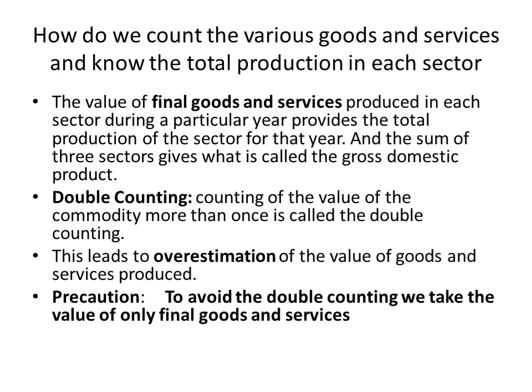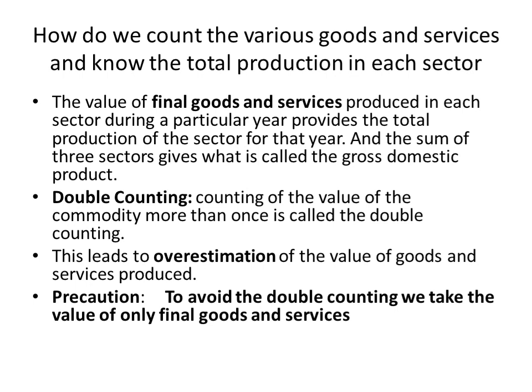Suppose 1000 units of a commodity are produced and the price is 10 rupees. So the total value of the commodity is 10,000. So we will take the value of final goods and services produced in each sector during a particular year, which provides the total production of the sector for that year, and the sum of the three sectors gives what is called the gross domestic product.